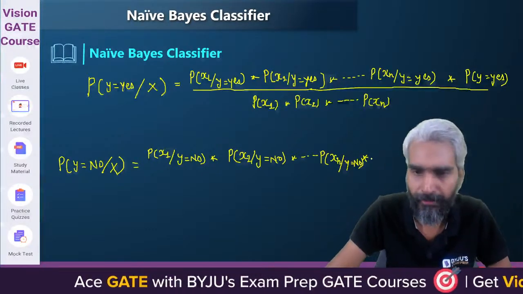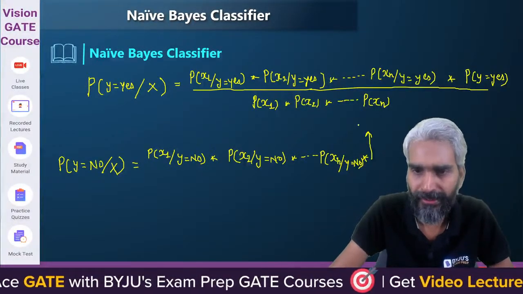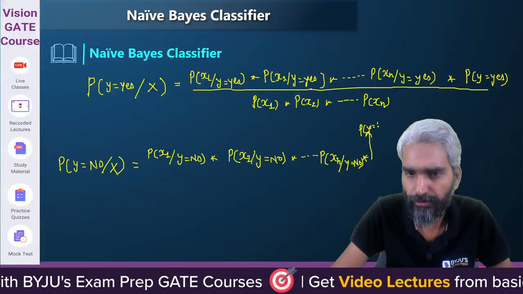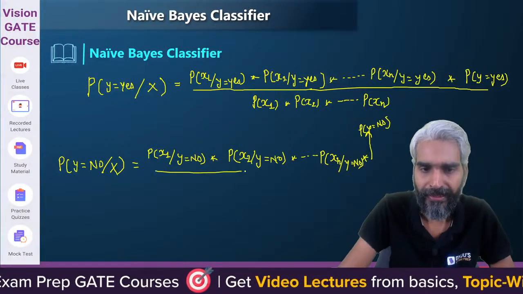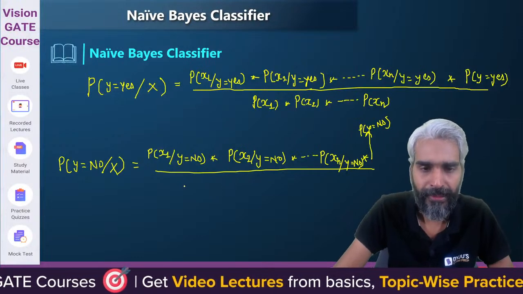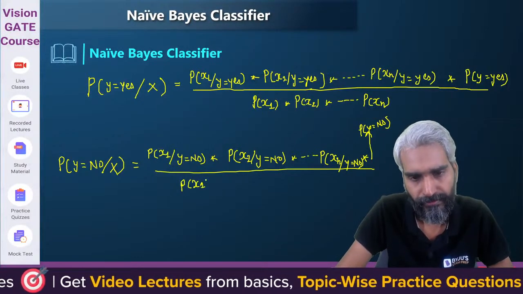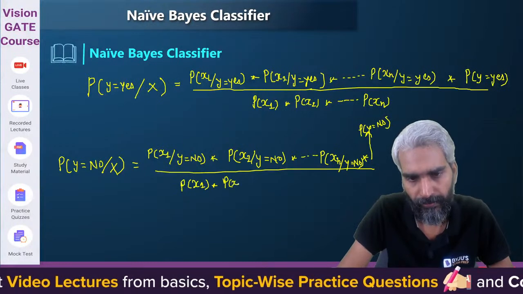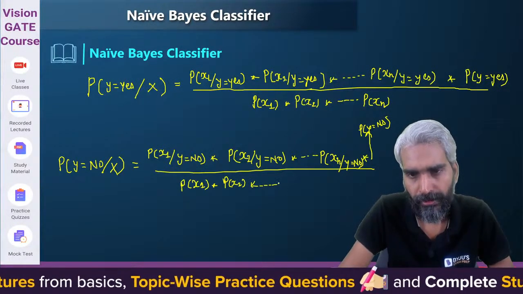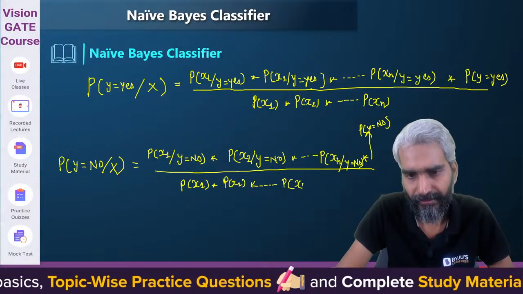I don't know whether you are able to see it or not, so I am moving this a little higher. Probability of y equals no, divided by the same thing, probability of x1 into probability of x2 and so on, probability of xn.